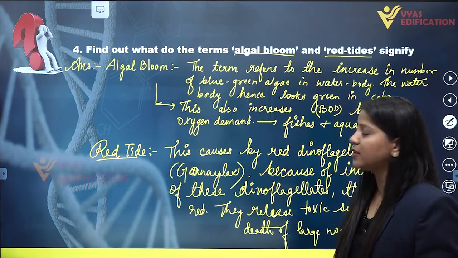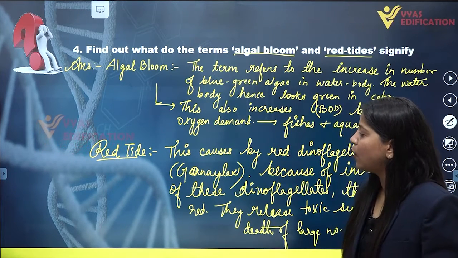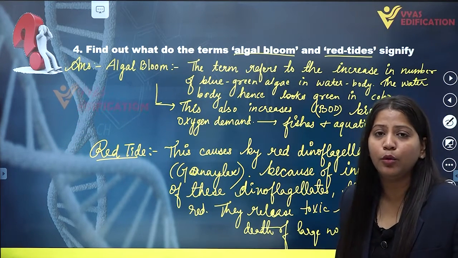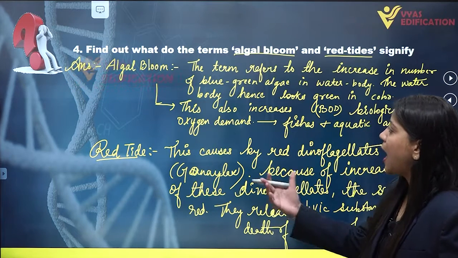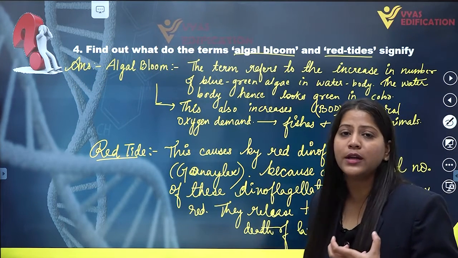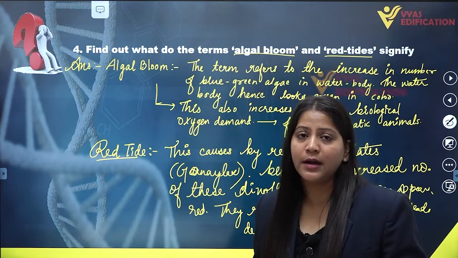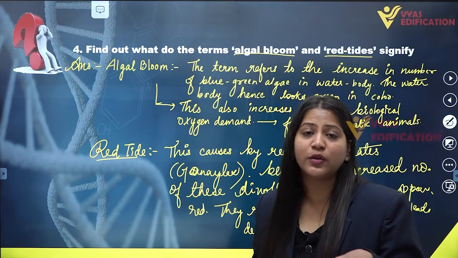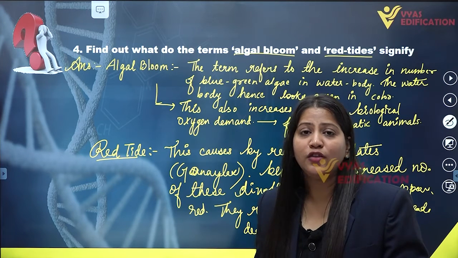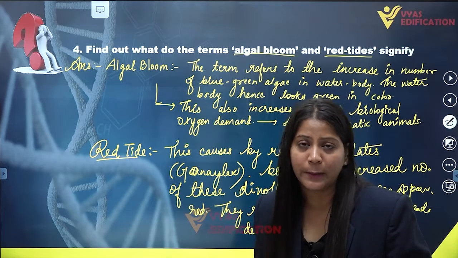So this is the basic difference between algal bloom and red tide, and we have already discussed what is algal bloom, what is red tide. Algal bloom is caused by cyanobacteria, or we can say the blue-green algae, which increases biological oxygen demand, and this increased biological oxygen demand leads to the death of fishes present in that water body.